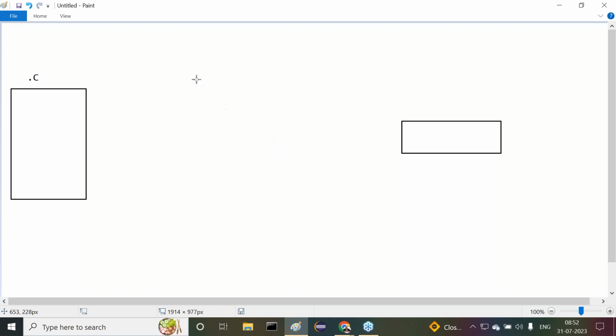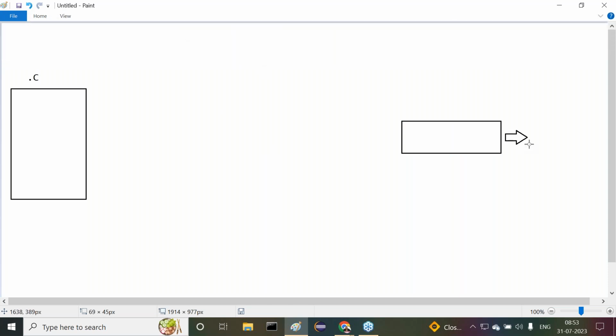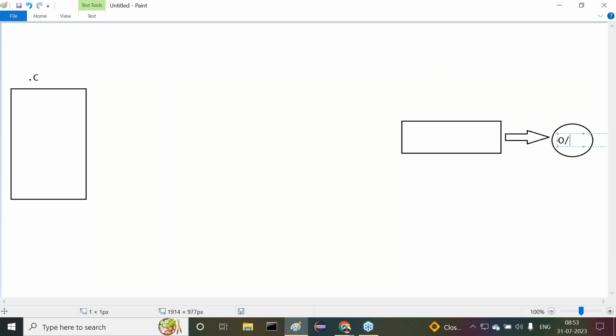Okay, right side. Now, whenever we are executing our program, there we are able to get some output. This is the output we are going to get. Understand it clearly. Now this is the execution. Who will execute our C programs now?